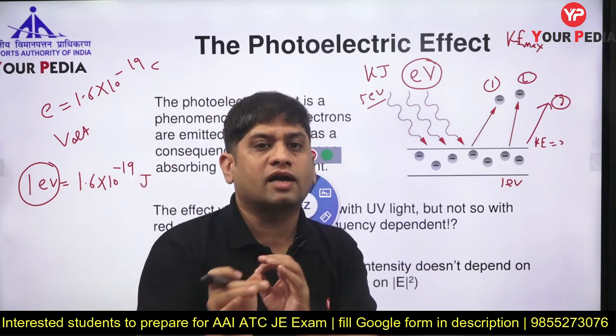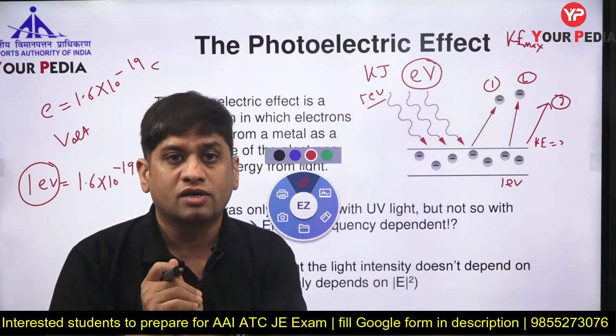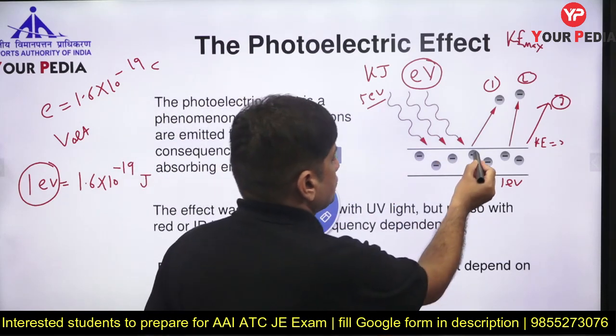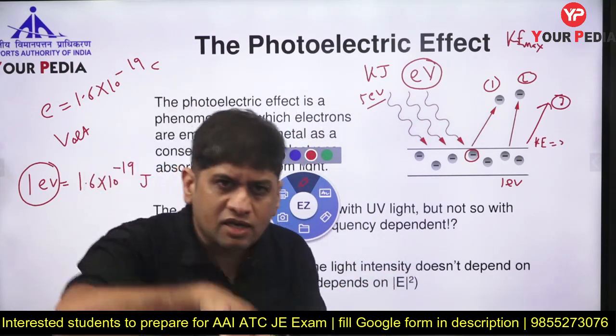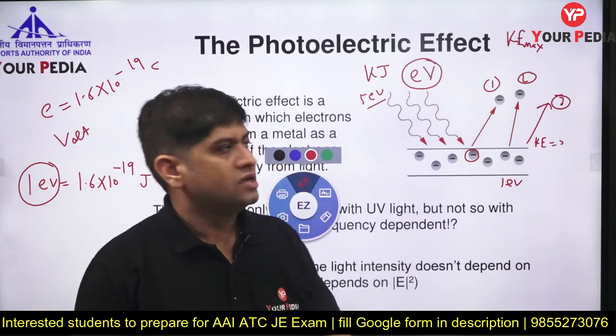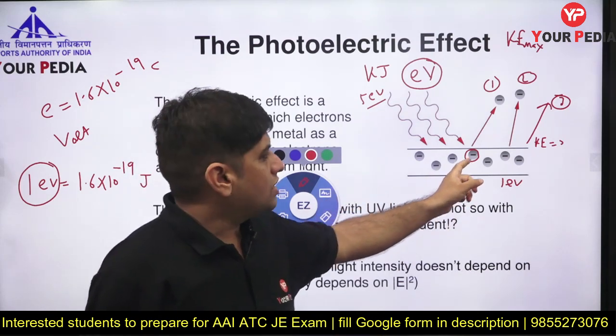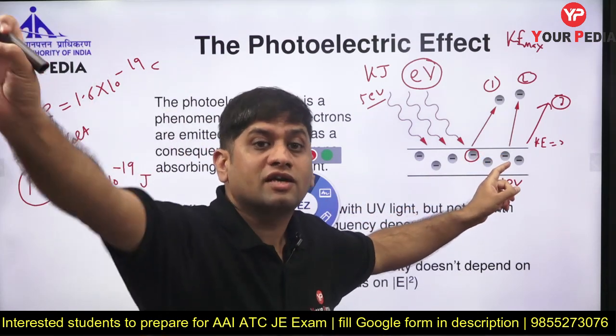Suppose one electron gets 5 electron volt, not every electron gets 5 electron volt, some are sitting down, they don't get it. So 5 electron volt, 1 electron volt to come out, the rest 4 electron volt is its kinetic energy.